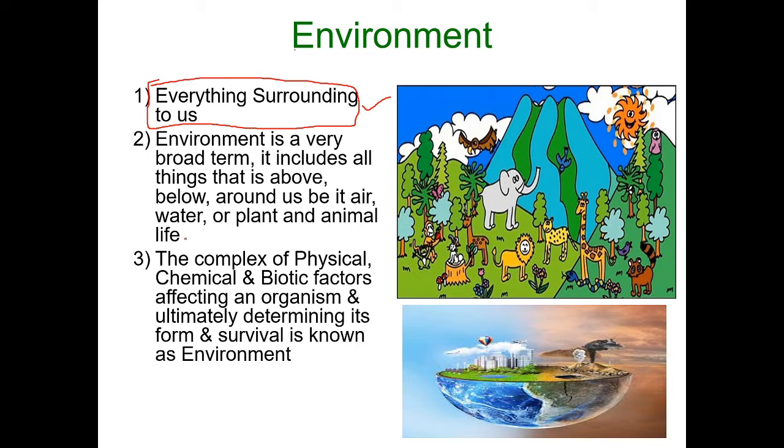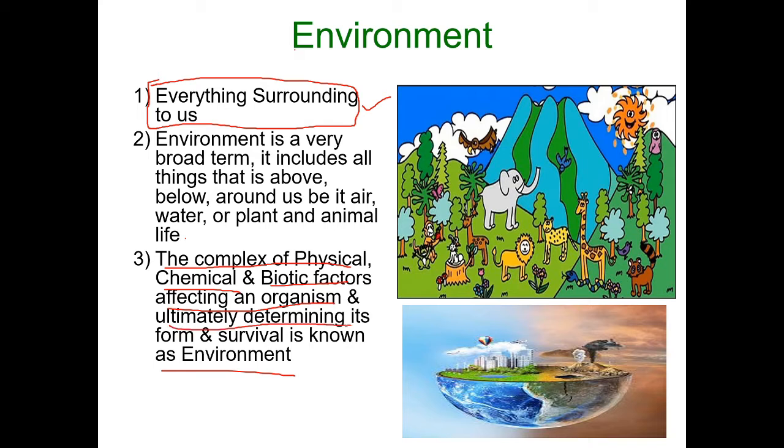The complex of physical, chemical and biotic factors affecting an organism and ultimately determining its form and survival is known as environment. So environment technically means the complex of physical, chemical, biotic factors affecting an organism and ultimately determining its form and survival.